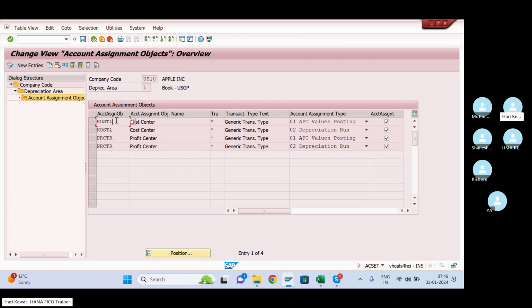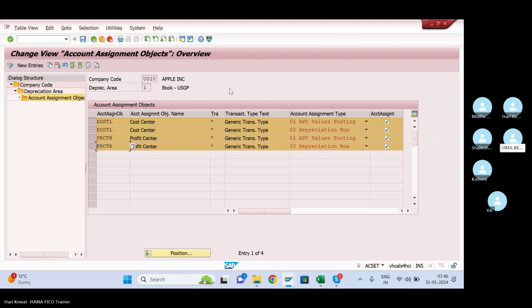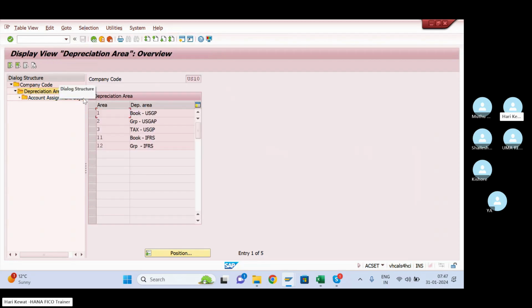You take, this is the technical name of cost center, this is the process. So cost center two times, one time depreciation, one time purchase. Profit center two times, one time depreciation, one time purchase. Okay, and activate it. Fine, right? Similarly, please do it for another depreciation area 11 also. So for real depreciation area, it is mandatory. Fine, right, Uma? Yes, I got it.